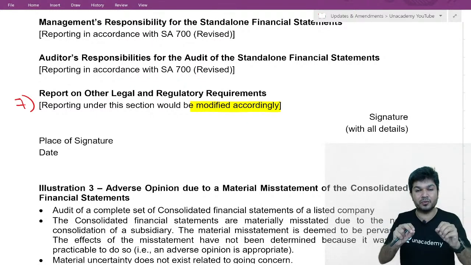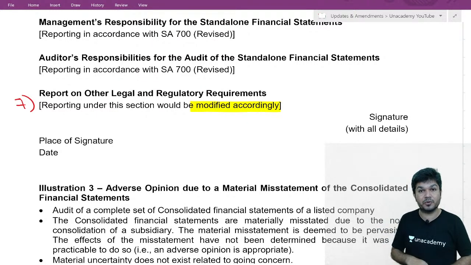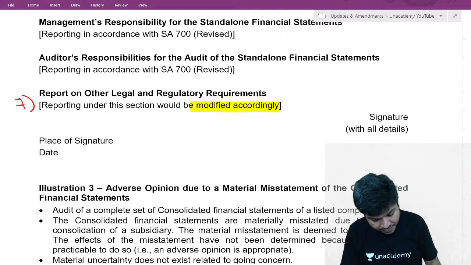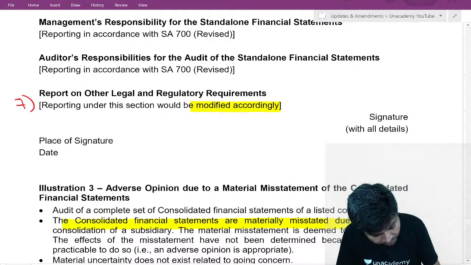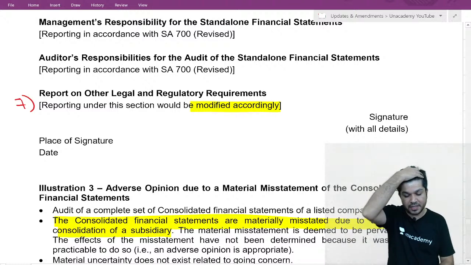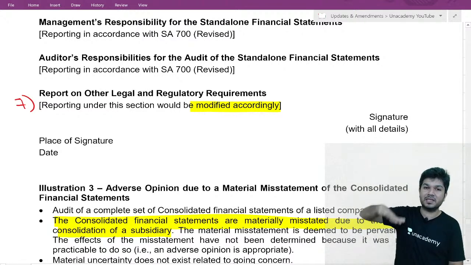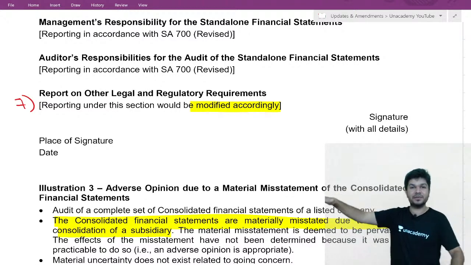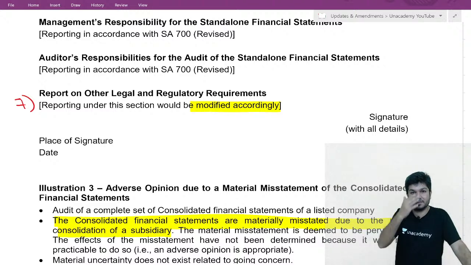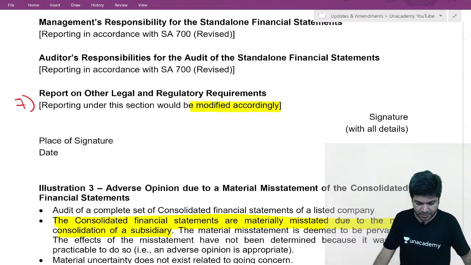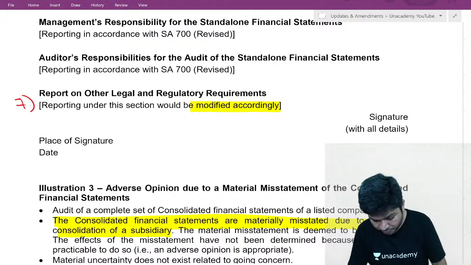Okay, adverse report. Adverse report, same 7 changes. One subsidiary not consolidated, all figures are wrong. Is it just material or material and pervasive? Material and pervasive. The adverse opinion is given.